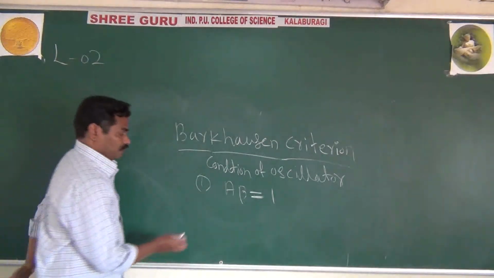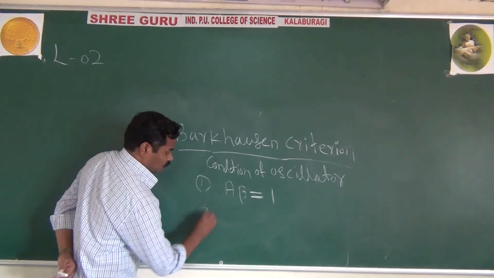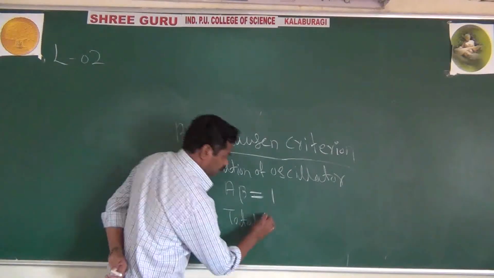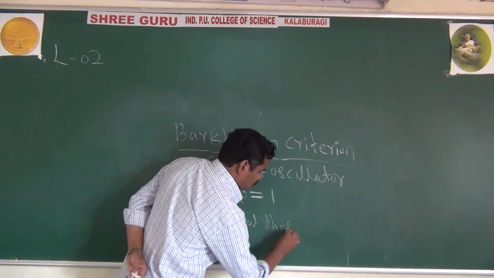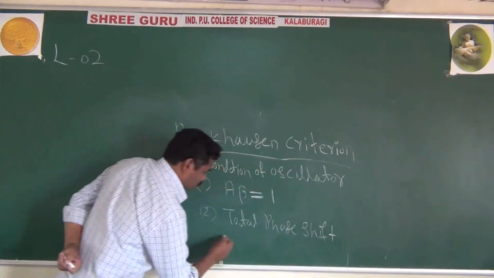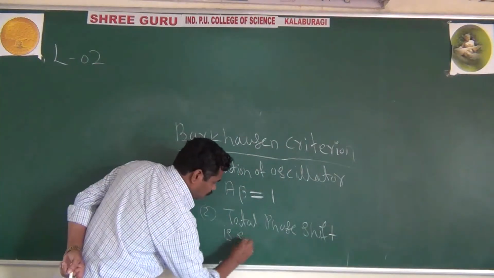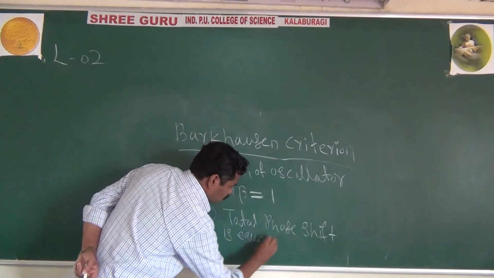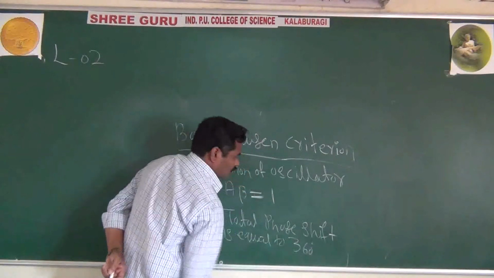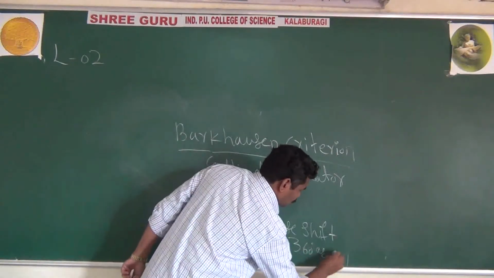Another condition: we want the total phase shift to be equal to 360 degree or 0 degree.